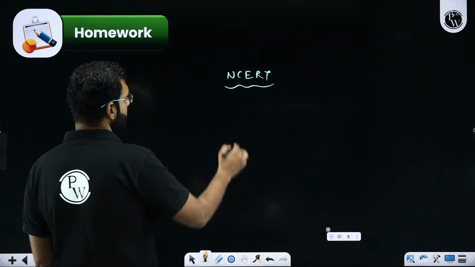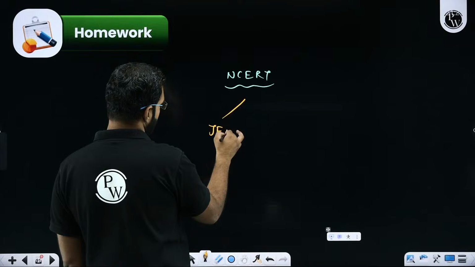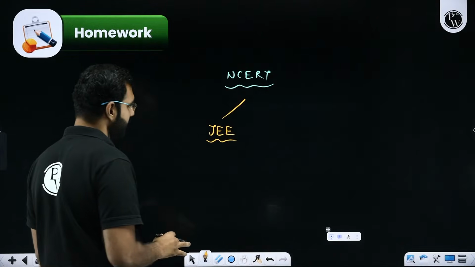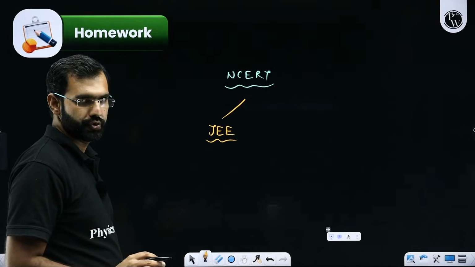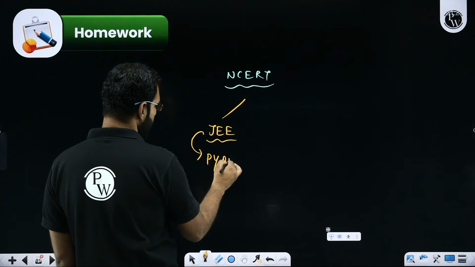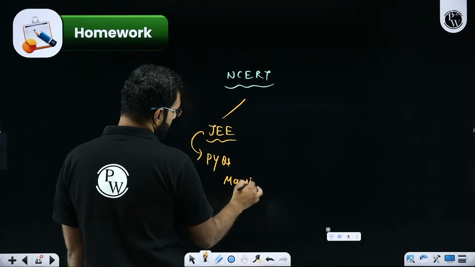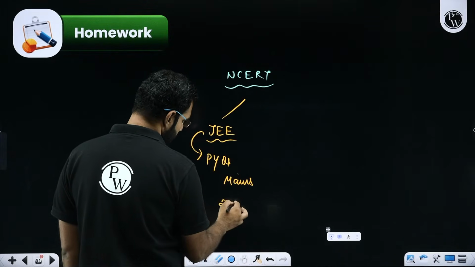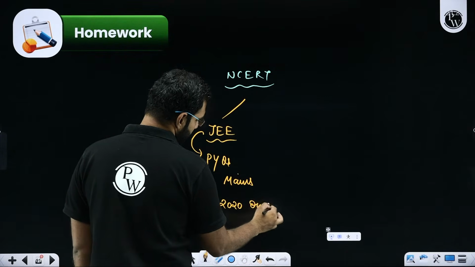And then you can follow any reference standard material prescribed by your school or good institute. What I'll suggest is that if you're preparing for JEE, this is very basic and very easy. Sets as a chapter is huge. It's amazing. So if you really want to prepare for JEE, solve PYQs of JEE Mains first. At least the last 6 years, that is 2020 onwards, PYQs you should start solving.